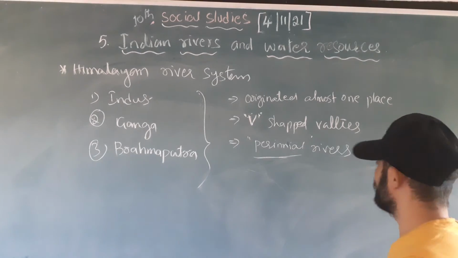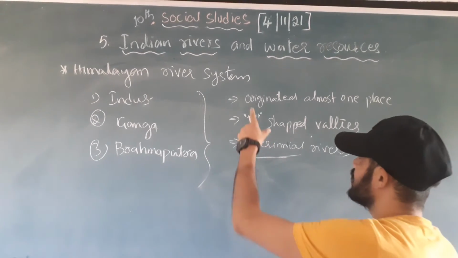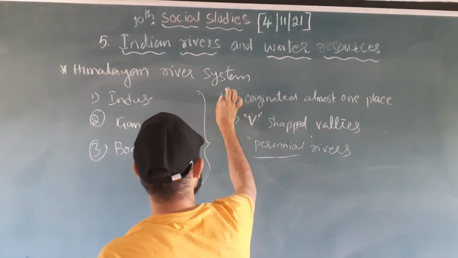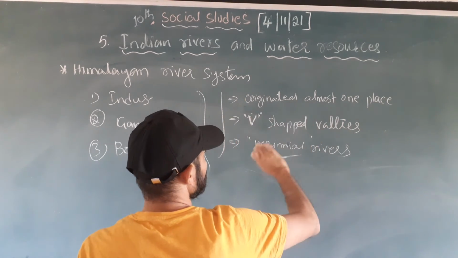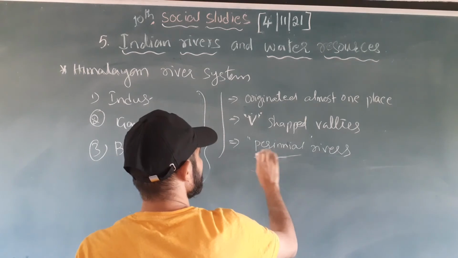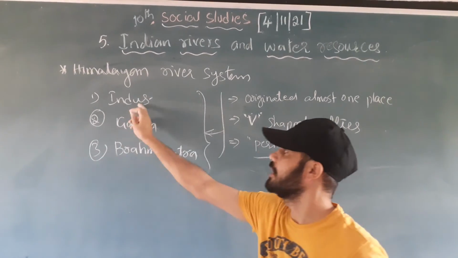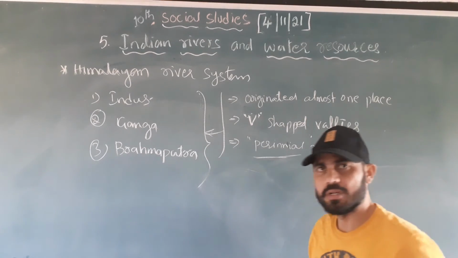So these are three characteristics, and this is very, very important. These are the three characteristics of the Himalayan rivers. What are they? They originate in almost one place, they create V-shaped valleys, and they are perennial rivers. The important rivers of this are the Indus, Ganga, and the Brahmaputra.